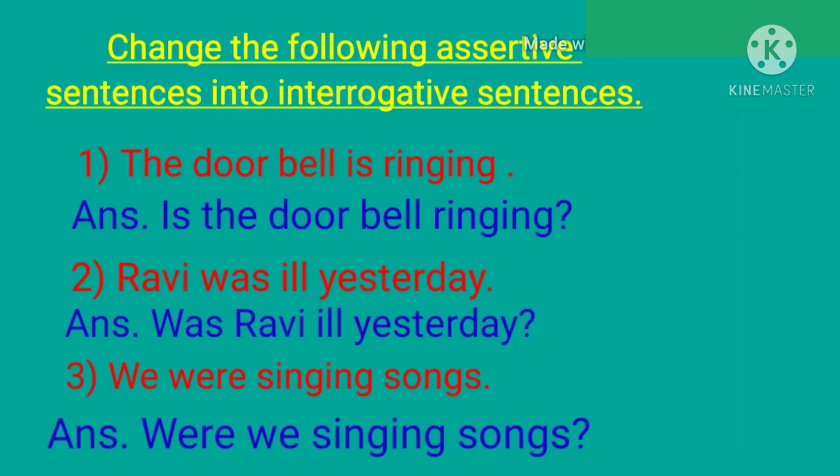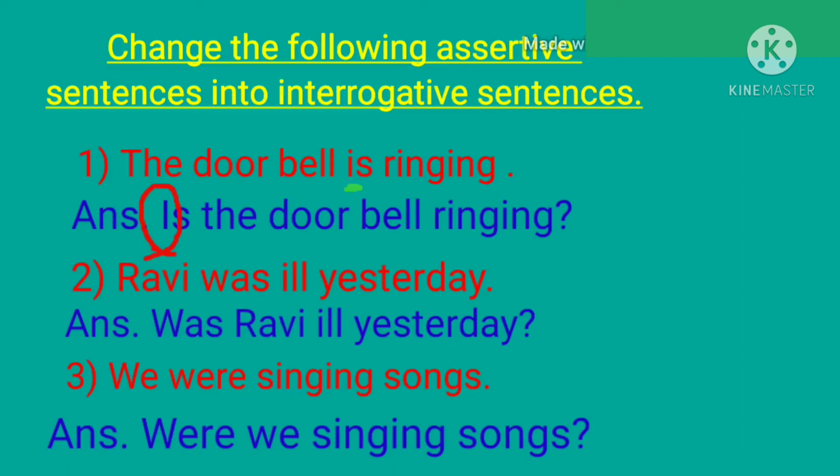First one. The doorbell is ringing. So students, now you are aware of this. What you have to do? You have to bring the helping verb at the beginning of the sentence, and you have to put question mark at the end of the sentence. Also, one more important thing you will keep in your mind, and that is when you are bringing helping verb at the beginning of the sentence, you have to change the first letter of the helping verb into capital.